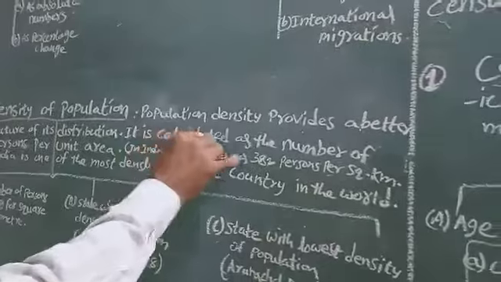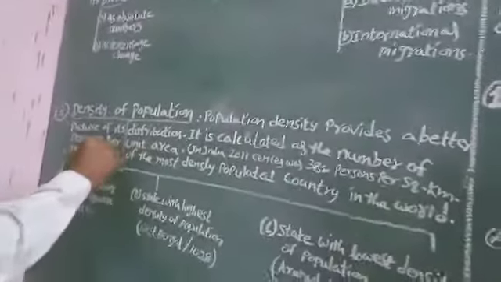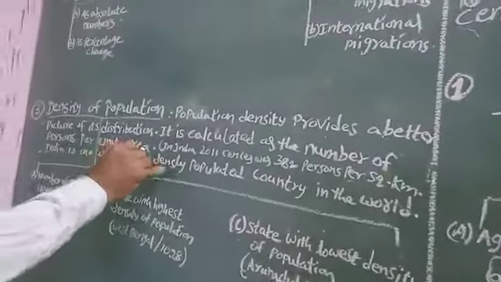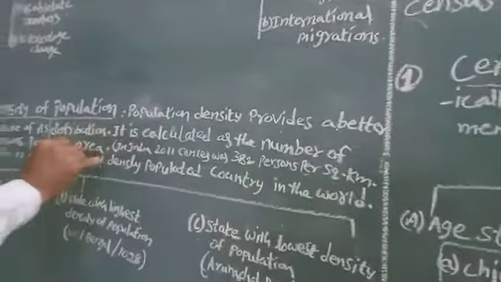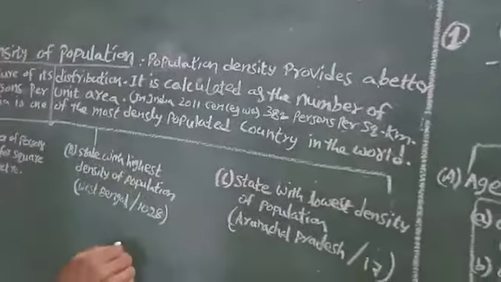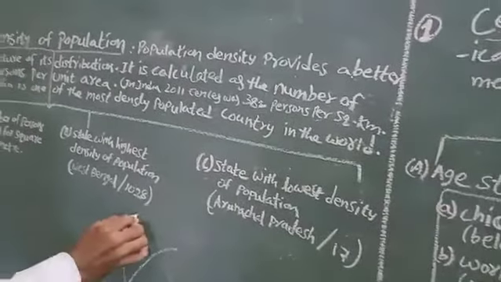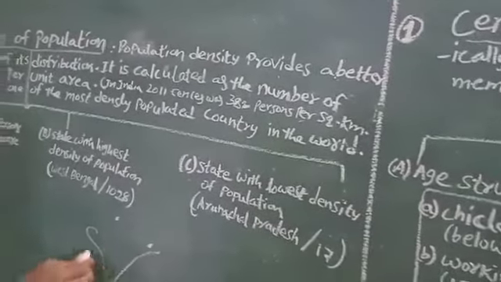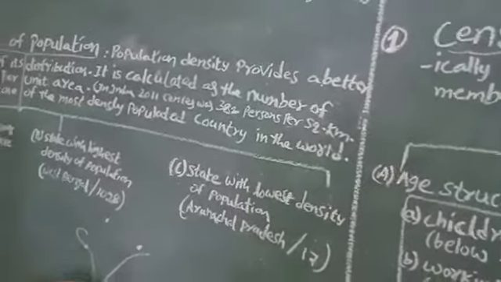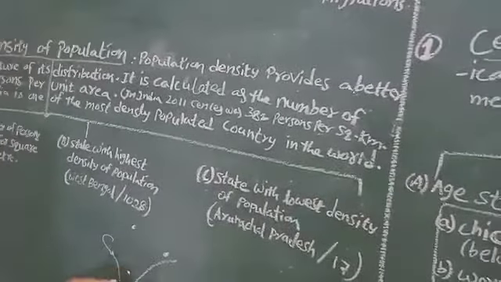It is calculated as the number of persons per unit area. Suppose within India, there are Delhi, Kolkata, Mumbai, Chennai, Hyderabad.